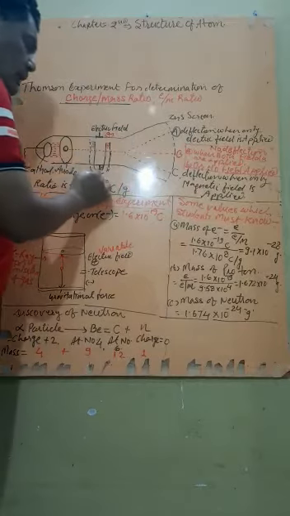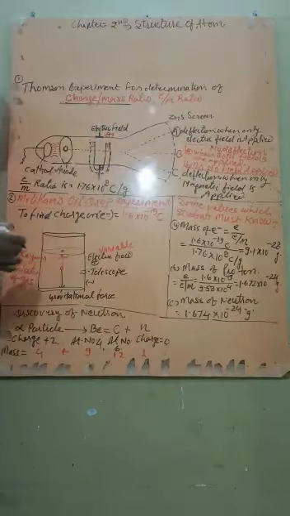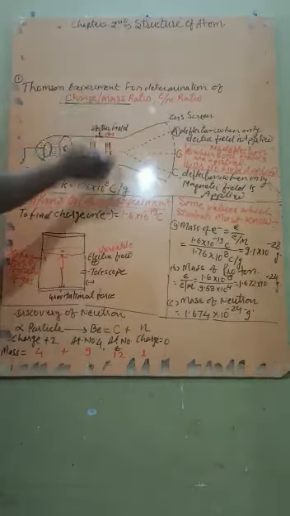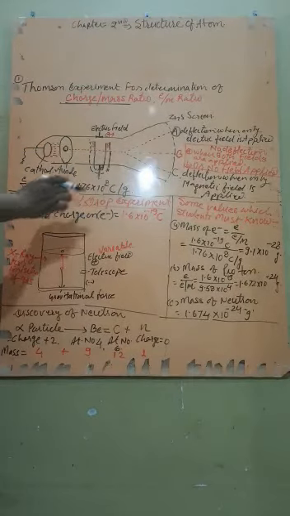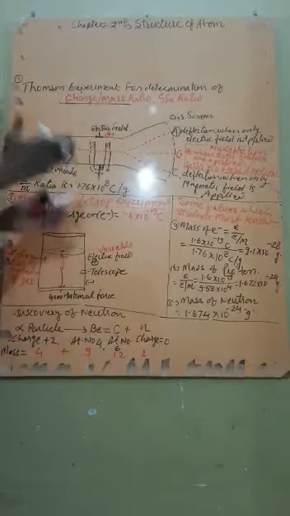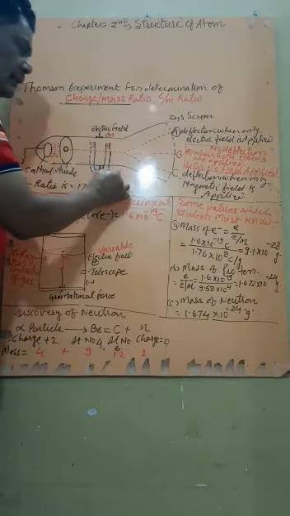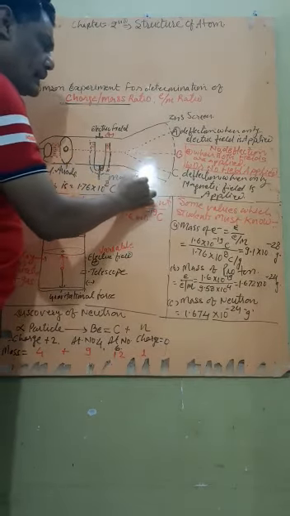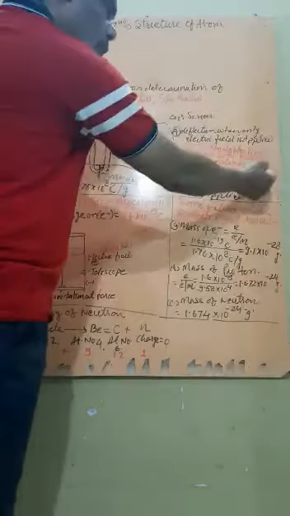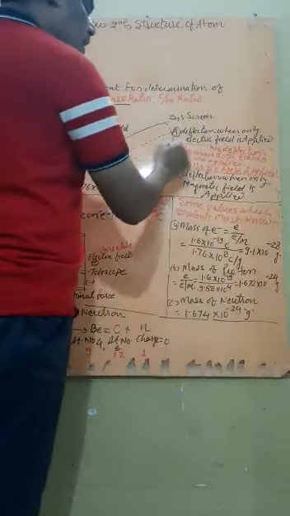But when only magnetic field is applied, now it strikes part C of the ZnS screen. What does it show? It shows that in the absence of electric field but in the presence of magnetic field, again it gets deviated and strikes C. But when a balance is maintained between electric field and magnetic field, again it was observed that now it strikes B, same as when there was no field, and when both the fields are maintained properly, then it strikes B.